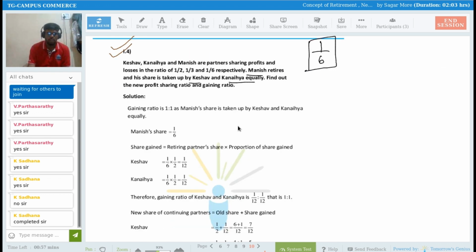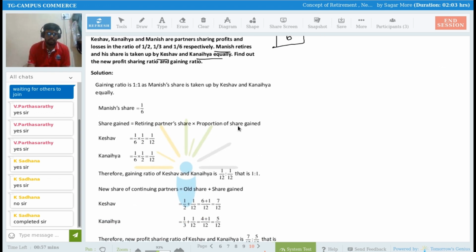So first of all, Manish's share is 1/6, so we have to calculate share gain first. Step number 1: retiring partner's share multiplied by the proportion of share gain. That is 1/6 multiplied by 1/2.